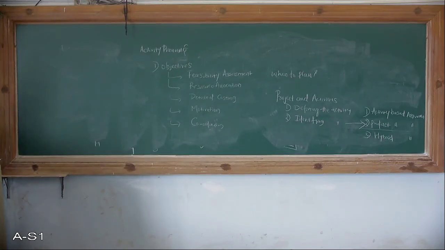Then the next one is that an activity requires resources. That resource requirement may be forecastable and is assumed to be required at a constant rate. These are the different ways you are going to manage the defining of that activity. So defining the activity, then comes identifying the activity, in which we have the activity based approach, product based approach and hybrid approach.